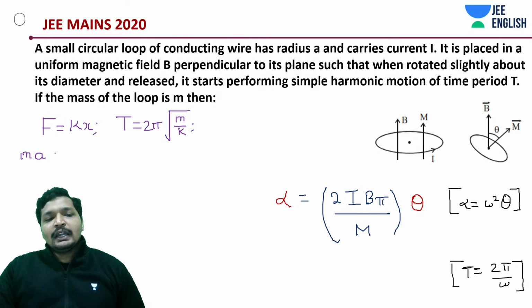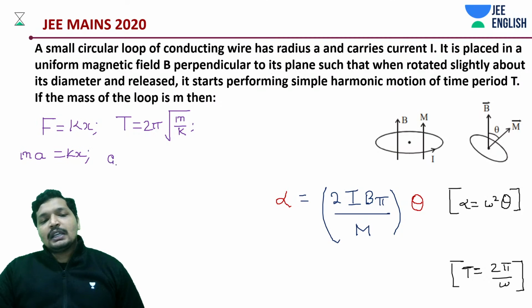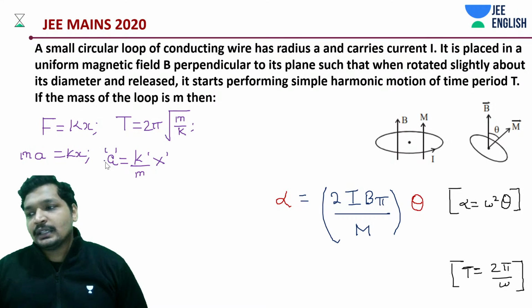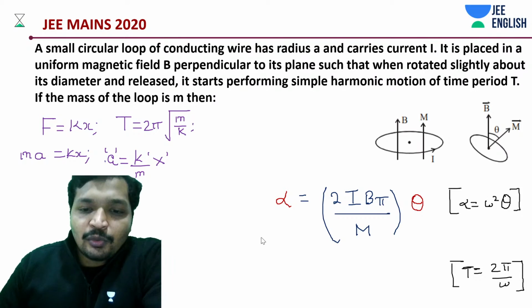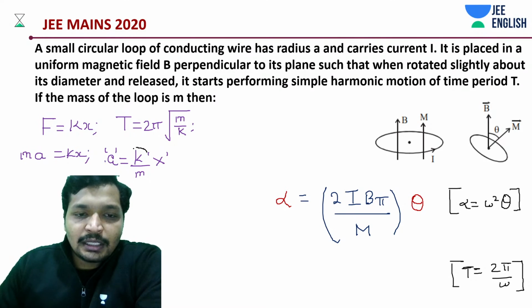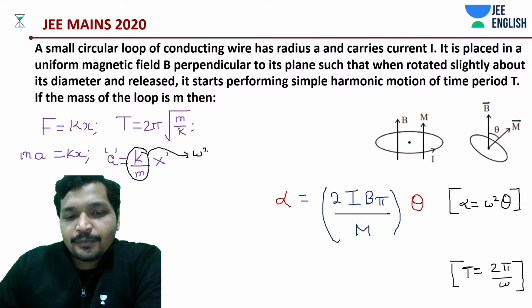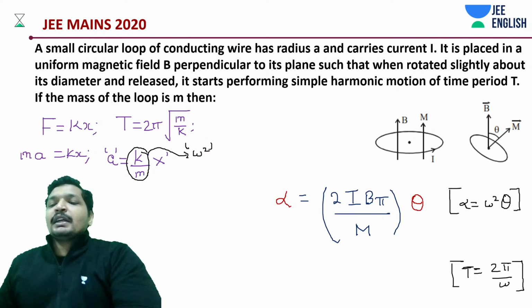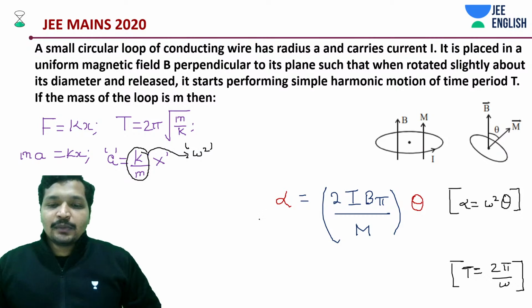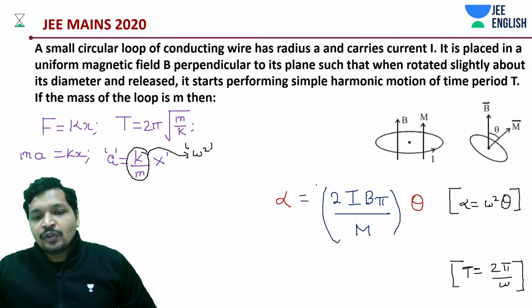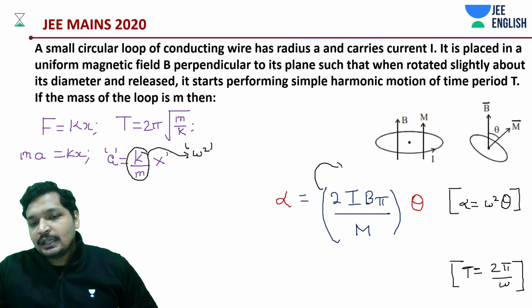We can write a is equal to k by m into x. That means this is omega square. Similarly, we have an omega square over here as well.